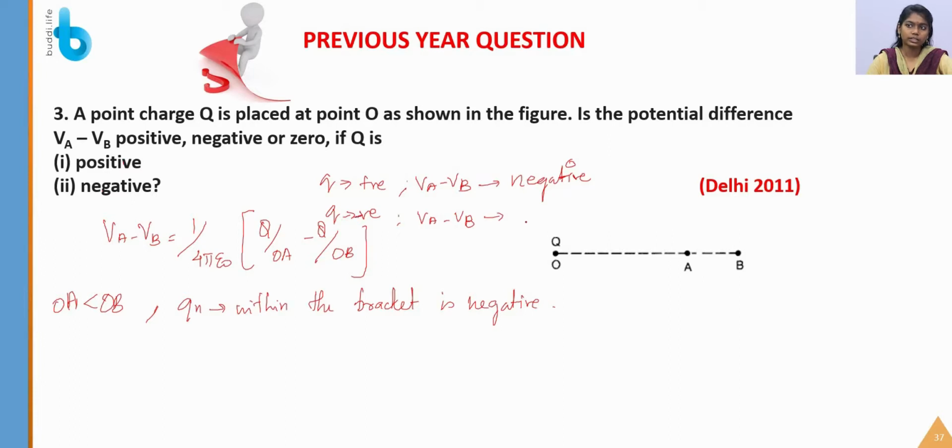When the charge is negative, VA minus VB is negative. So this is the answer.